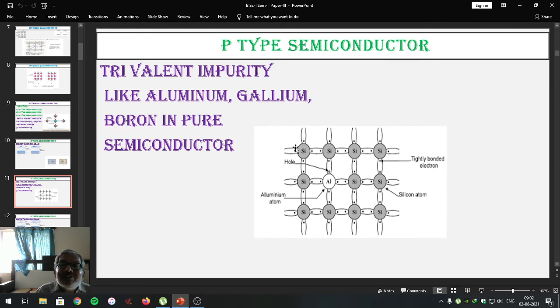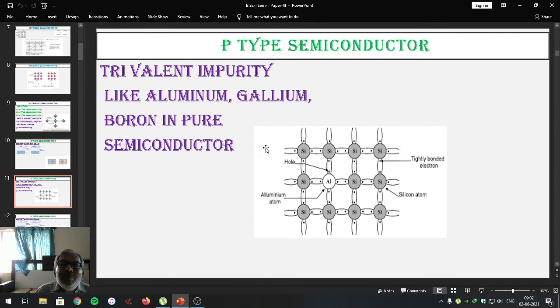Look at here, all these are the silicon atoms. This is the impurity atom added, that is the acceptor impurity atom. These share 3 electrons with the 3 neighboring silicon atoms. The 4th electron is absent. Absence of electron indicates the presence of a hole. These are the covalent bonds which are going to be formulated. So this structure we can call the structure of a p-type semiconductor.